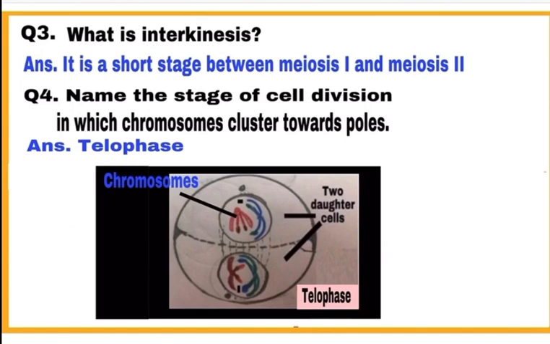Question 3. What is interkinesis? It is a very short stage between meiosis 1 and meiosis 2. Question 4. Name the stage of cell division in which chromosomes cluster towards poles. In telophase stage of cell division, the cluster of chromosomes are present towards the poles. Check these clusters of chromosomes at poles in the diagram also.